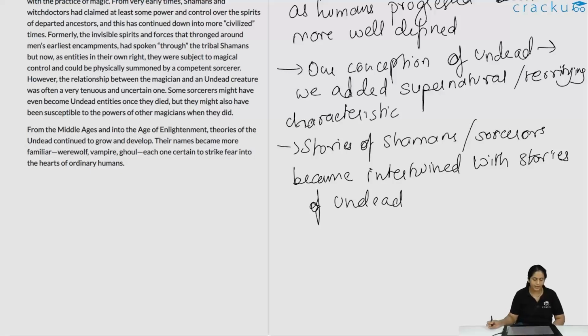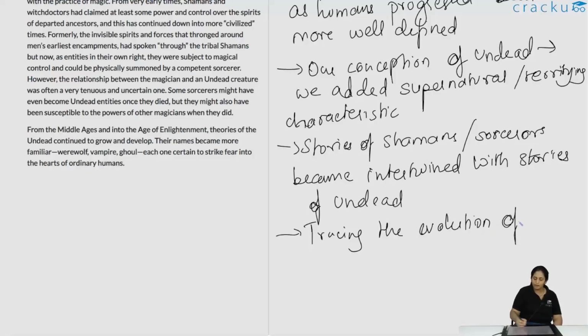From the Middle Ages and into the Age of Enlightenment, theories of the undead continued to grow and develop. Their names became more familiar: werewolf, vampire, ghoul, each one certain to strike fear in the hearts of ordinary humans. So here the author is essentially concluding. He is basically saying that from cavemen to the enlightened man, we have believed in these stories of the undead and how these stories have developed over time. So, tracing the evolution of stories of the undead over time.